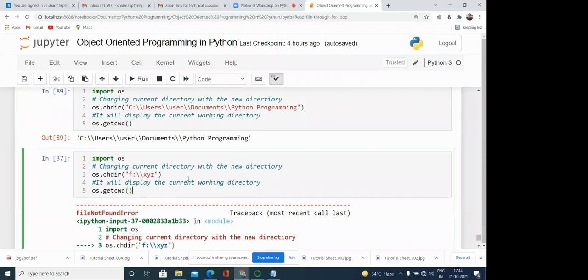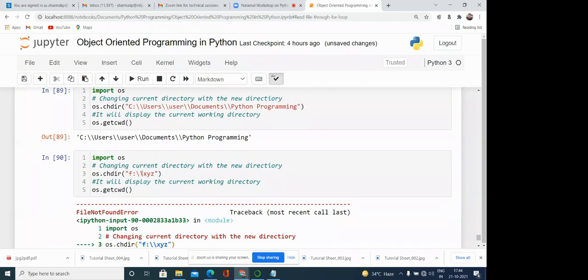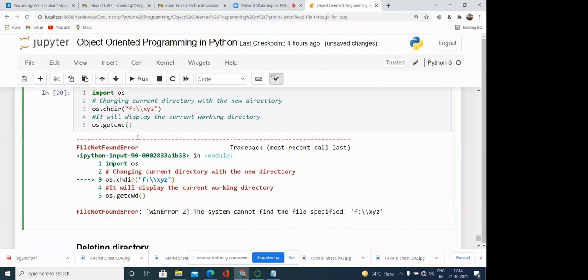If we give a wrong directory, meaning a wrong path, suppose I have given fxyz for the change directory. So this directory is not available, then definitely it will print an error message, because this directory position is not available.